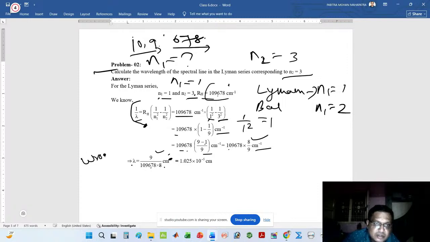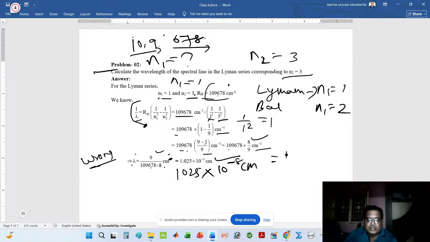Here also wrong. You can write lambda equal to 9 by 10,9678 into 8 centimeter. If you solve, then it will give 1.025 into 10 to the power minus 5 centimeter. You can also convert into angstrom: 1025 into 10 to the power minus 8 centimeter, that is your 1025 angstrom. You can solve like this.